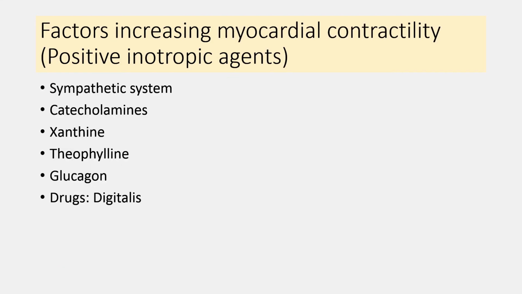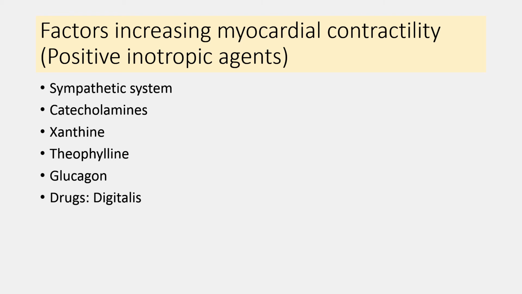So again, let's summarize the factors increasing myocardial contractility, or the positive inotropic agents: sympathetic system, catecholamine, xanthine, and theophylline. They increase cyclic AMP and the calcium availability. Glucagon also increases cyclic AMP and the calcium in the myocyte.